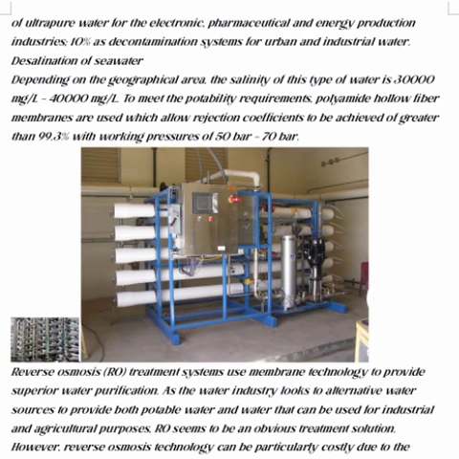Desalination of seawater depends on the geographical area. The salinity of this type of water is 30,000 mg per liter to 40,000 mg per liter. To meet the potability requirements, polyimide hollow fiber membranes are used, which allow a rejection coefficient of greater than 99.3% to be achieved with a working pressure of 50 bar to 70 bar.